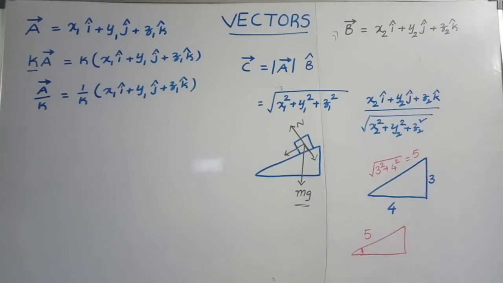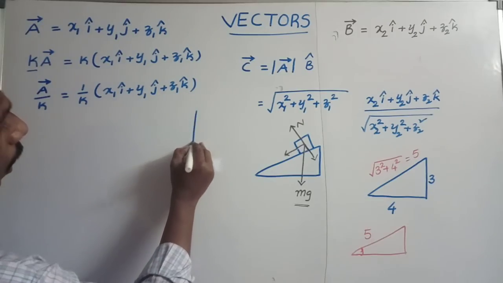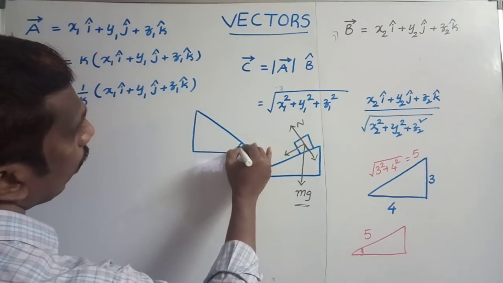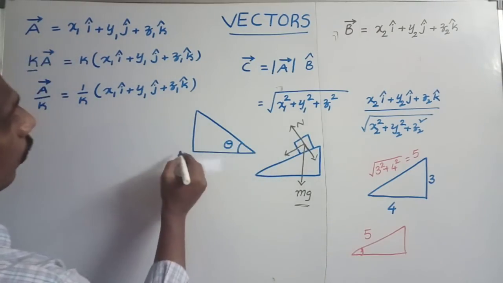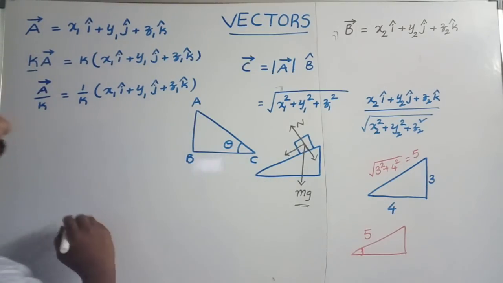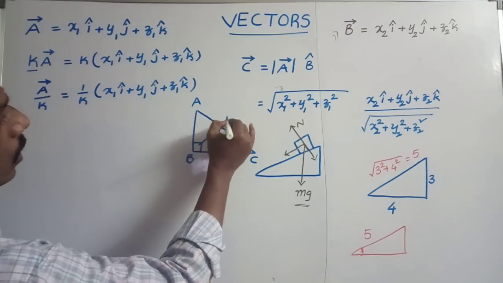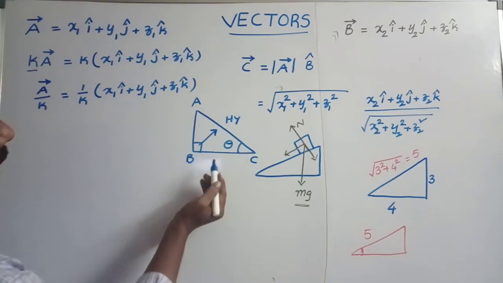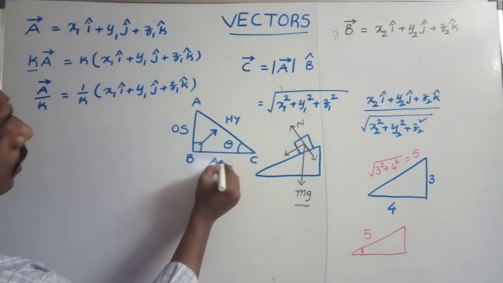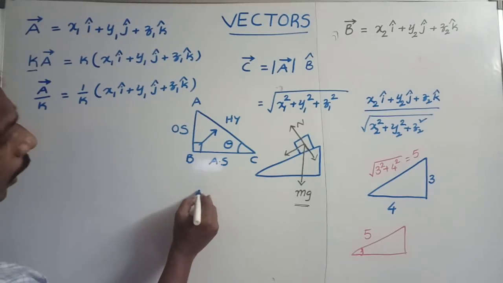How can we resolve it into two perpendicular components? From this right angle triangle, take the angle as theta. Here ABC is a right angle triangle. In this ABC, the side which is opposite to 90 degrees is taken as the hypotenuse. The side which is opposite to the angle is the opposite side, and the other one is the adjacent side. The relation between the angle and these sides is given by trigonometric functions.